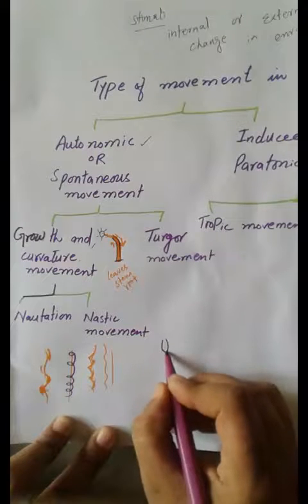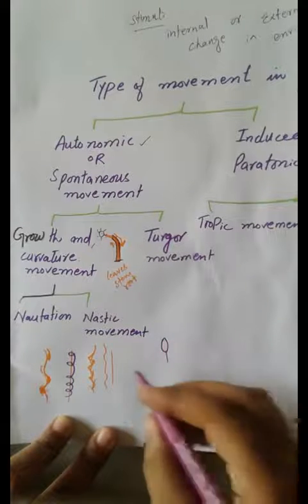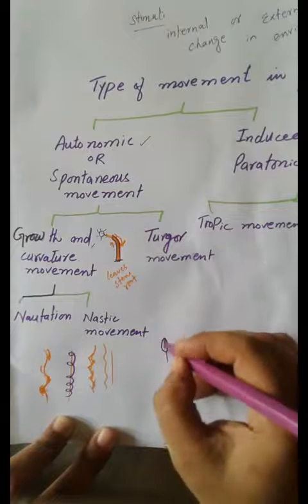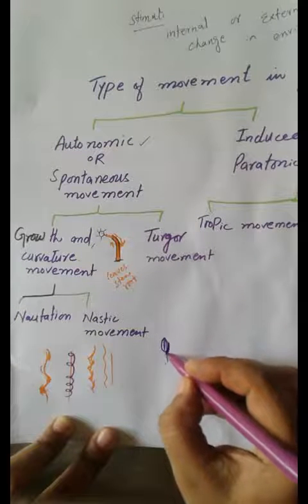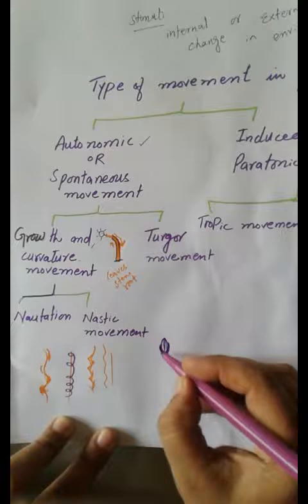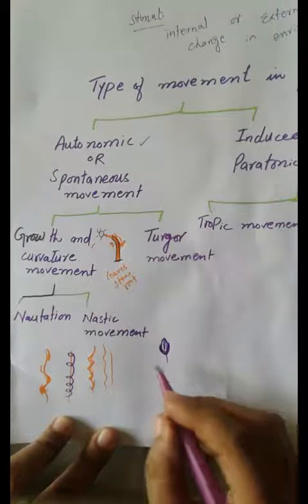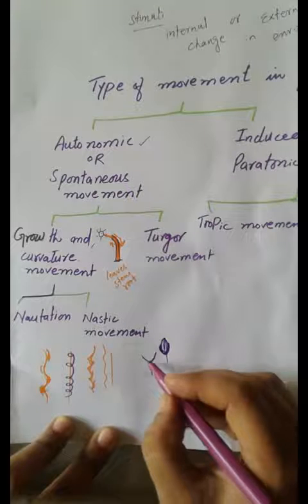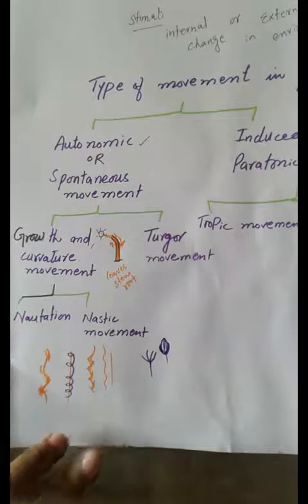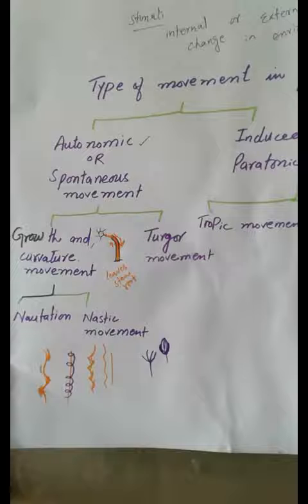For example, opening of a petal. This is a petal. How will this open? This is the flower in the bud form. Now, if the growth occurs at this side at a high level and the upper side at a low level, automatically it will open like this. Opening of the petal of a flower is an example of nastic movement.